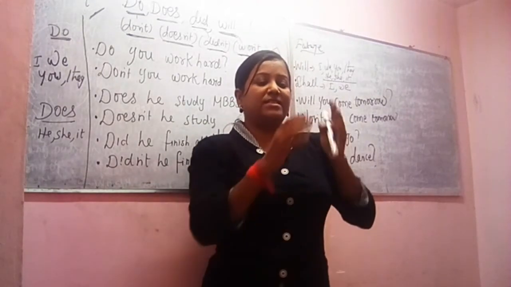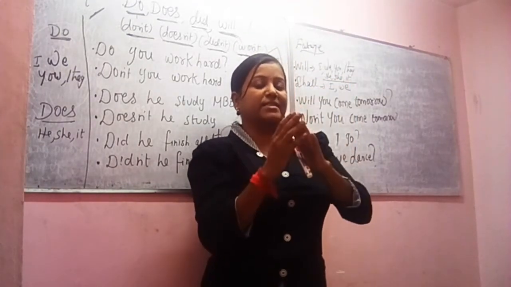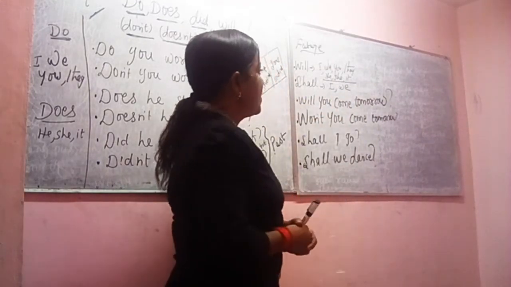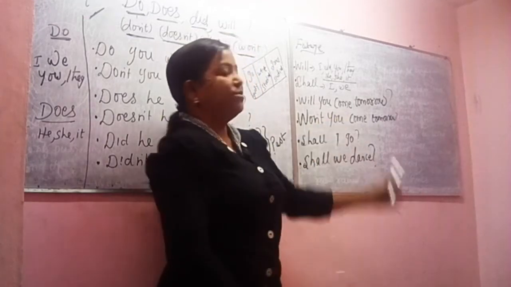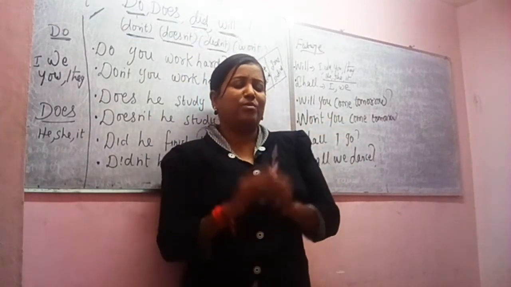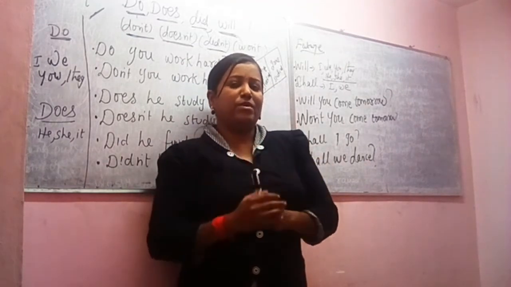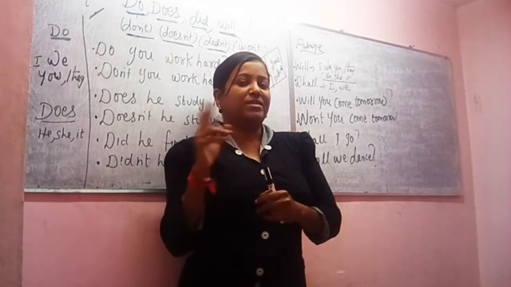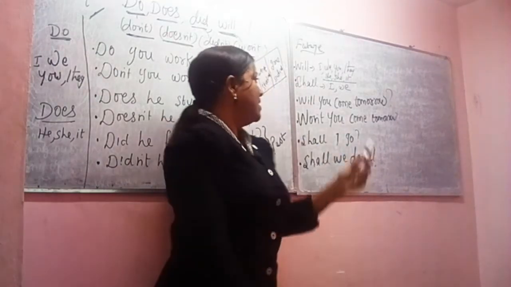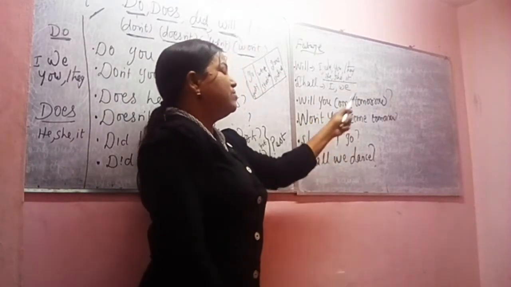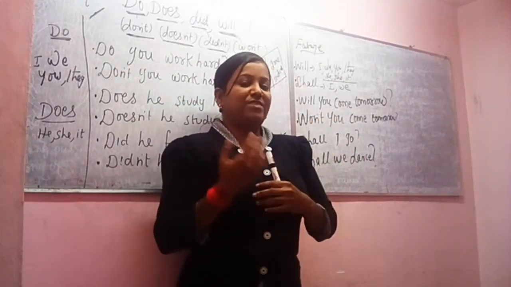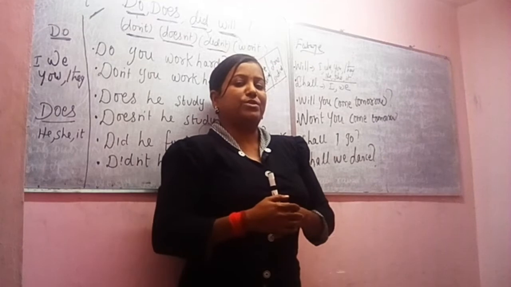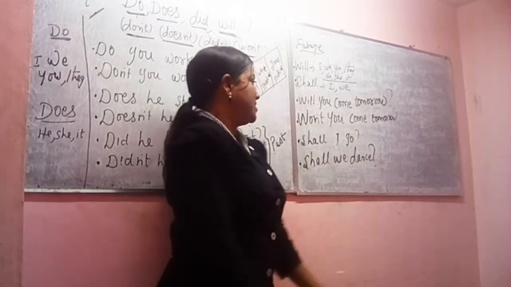So in an answer, the subject comes first, will comes next. In a question, will comes first, and the subject goes to the next place. You can ask, will you come tomorrow? I want to see you. Will you come tomorrow? You would say, I will, but I won't. Will plus not is will not, in short, won't. Won't you come tomorrow? If you want to ask positively, will you? Or won't you? Will you come? Won't you come? You can question.